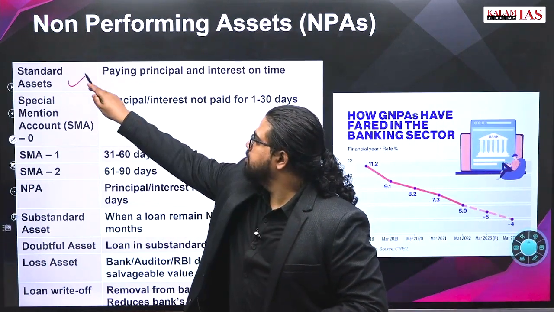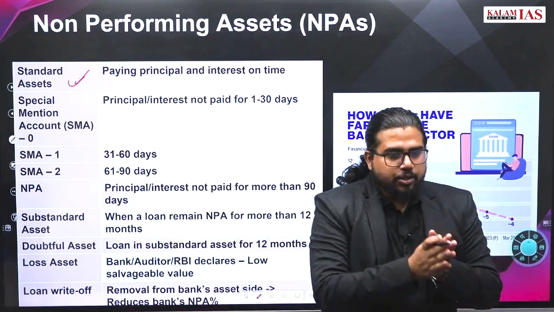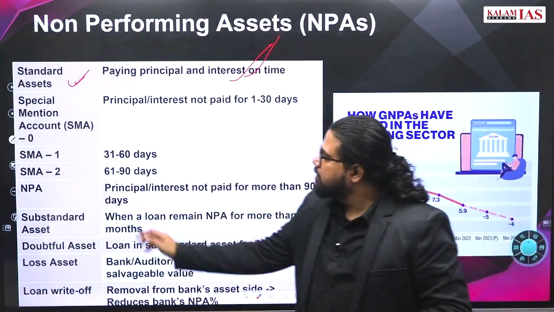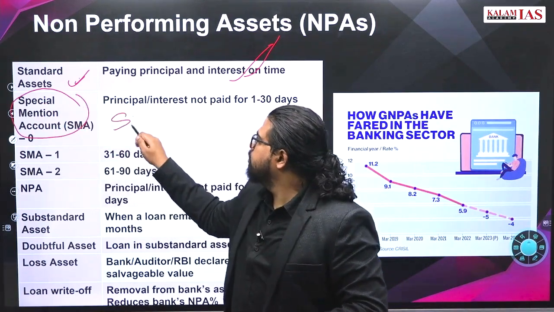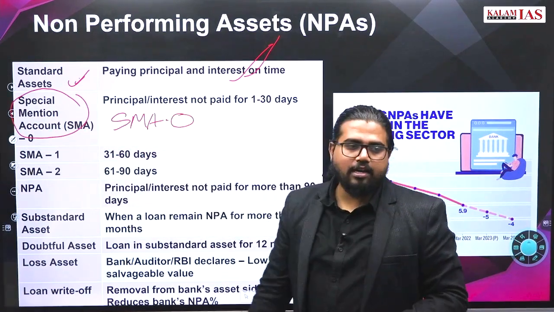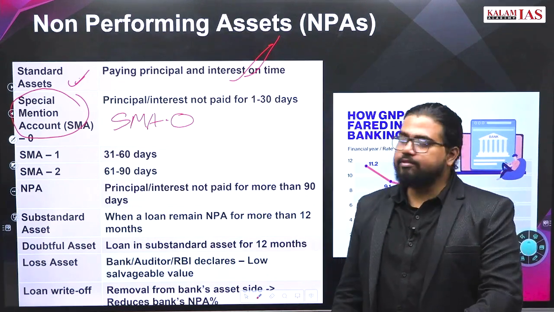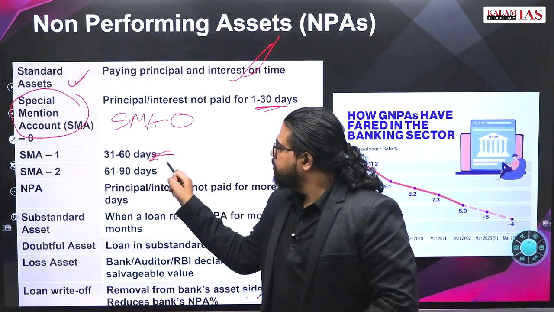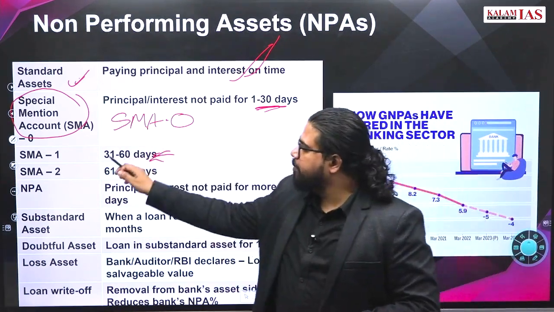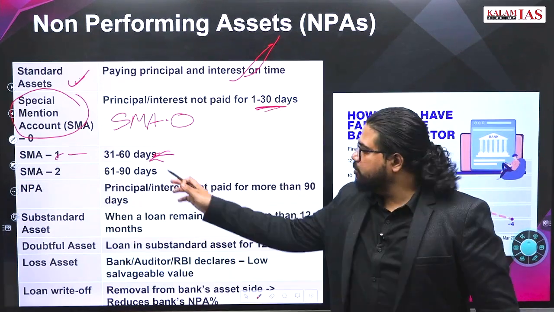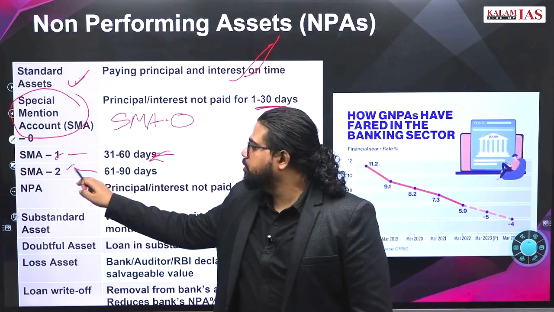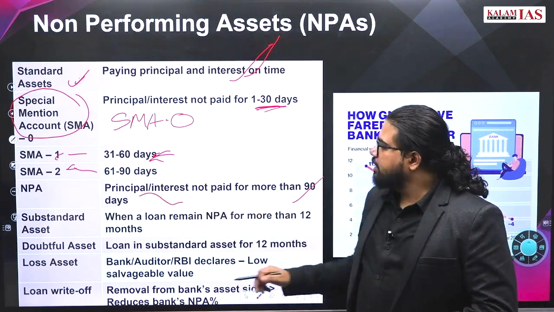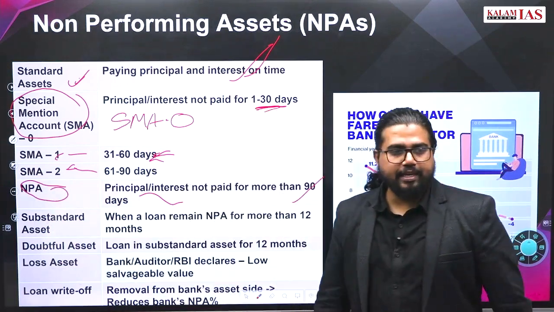What is a standard asset? Standard asset means you are paying interest and principal, everything on time, then we call it a standard asset. Special mention account, that is SMA 0. SMA 0 कब बोलेगा? You defaulted the payment for 1 to 30 days. If you defaulted the payment for 31 to 60 days, your account will be transferred to SMA 1. Now 61 to 90 days, it will be transferred to SMA 2. More than 90 days you defaulted, then it is called non-performing asset or NPA.